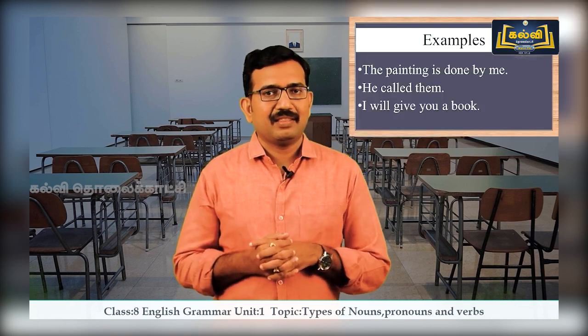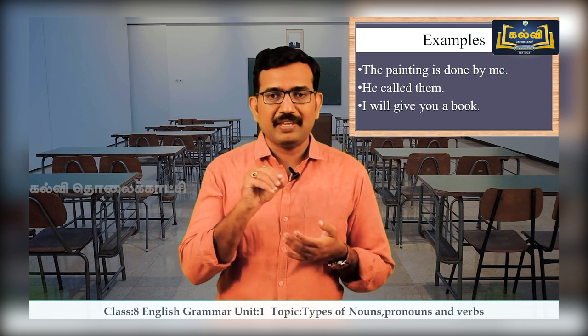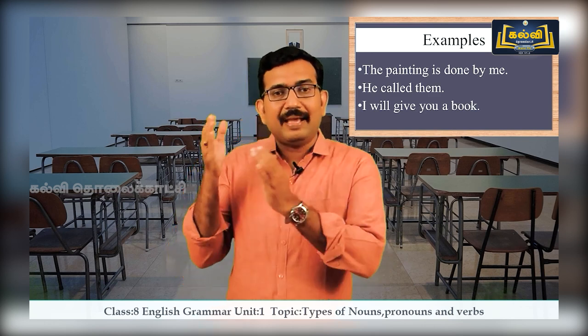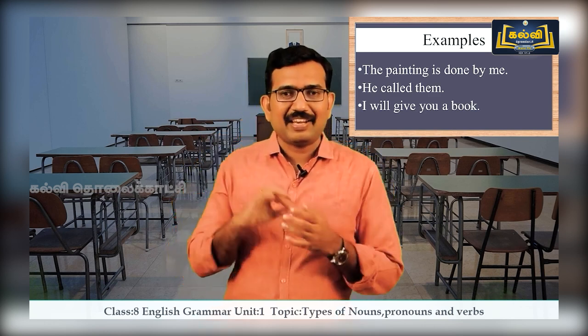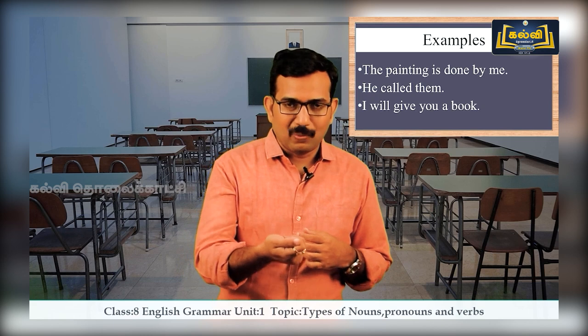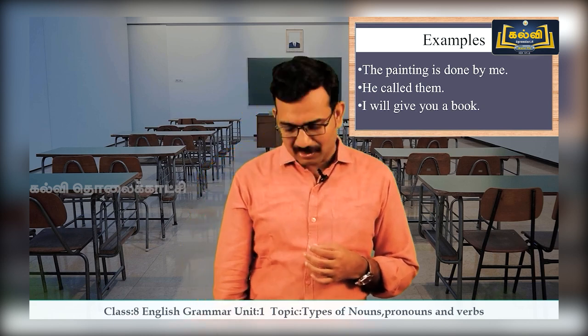So, I'll tell you some sentences. The painting is done by me. So, here the object pronoun is me. The next sentence is, he called them. So, here you can find them as the object pronoun. I will give you a book. What is the object pronoun here? You is the object pronoun.